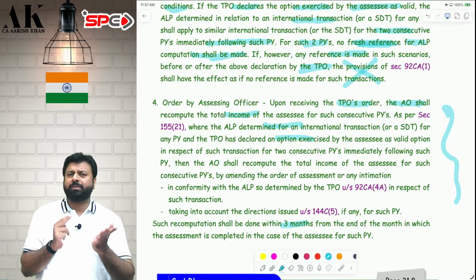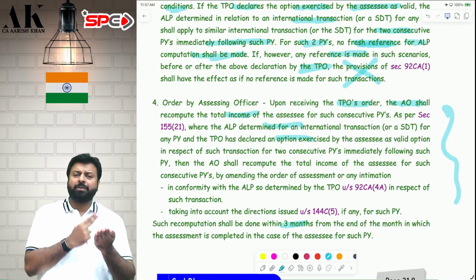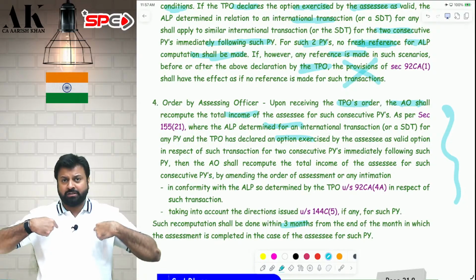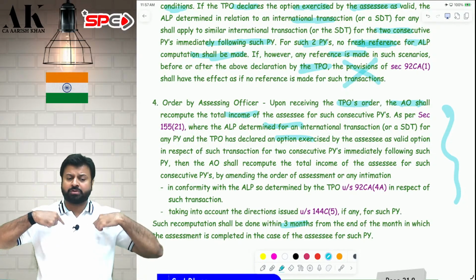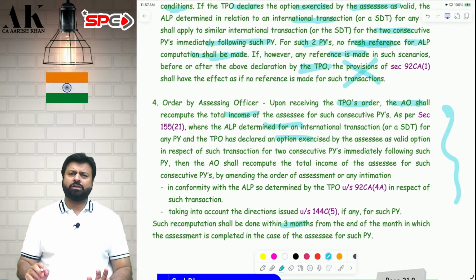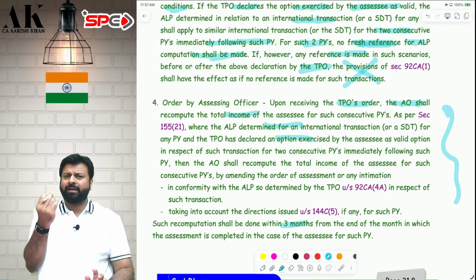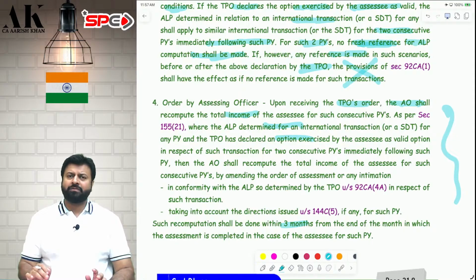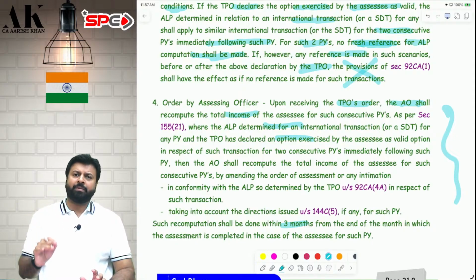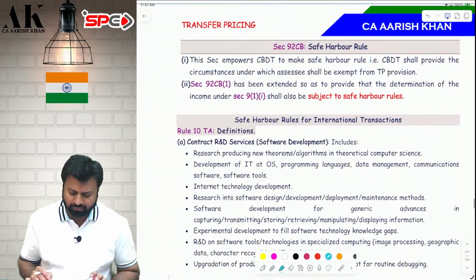So the rule is very simple. Whatever the TPO has said for the current year, you have an option. The department does not have an option. The assessee has an option to tell the department, please apply it for the next 2 years. For that, you have to fill a form. Once you fill the form, the TPO will pass an order within 1 month, declaring your application as valid for the next 2 years. And then for the next 2 years, no fresh reference will be made by the AO to the TPO. I hope it is clear to all of you.